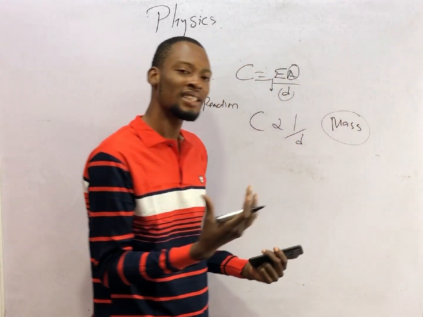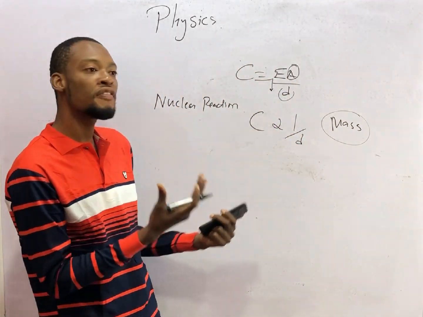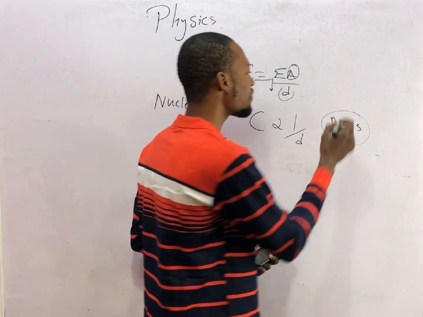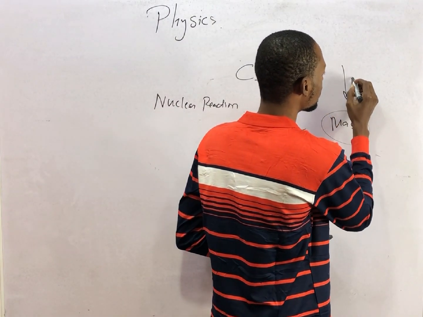Mass is the quantity of matter a body possesses. It is different from weight. Weight is the earth pull on a body. When gravity acts on mass, it will have weight.